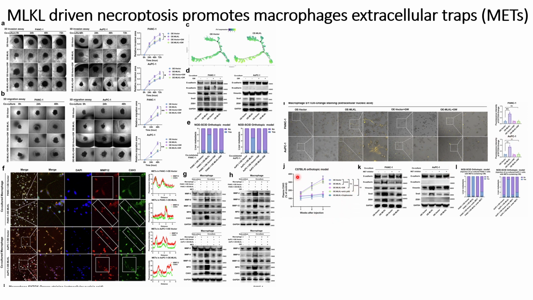And in panel J, they did the in vivo experiments with MLKL overexpression, and MLKL overexpression with the inhibitors for MLKL. And next they use an anti-lysis, and third they use the anti-macrophage agent, that is clodronate liposome.